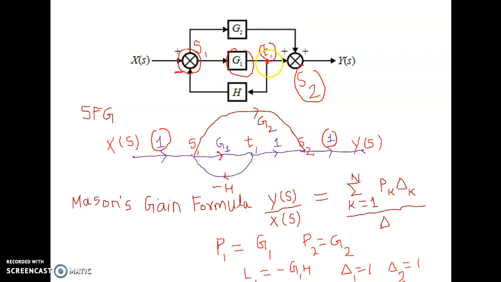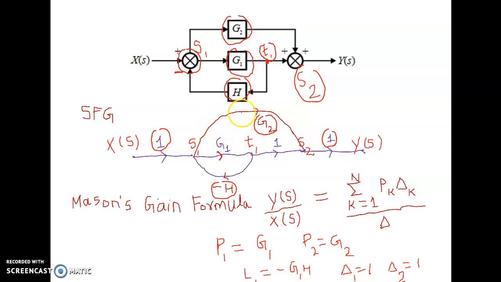So I will connect T1 to S1, and the gain is H. Because of this minus sign, I will write the gain from T1 to S1 as minus H. The signal is flowing from T1 to S1, and the branch gain is minus H. Similarly, there is a block G2 between S1 and S2, and the signal flows from S1 to S2, so the gain is written as G2.